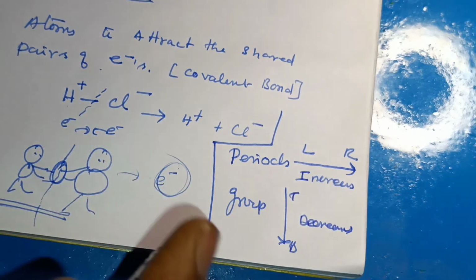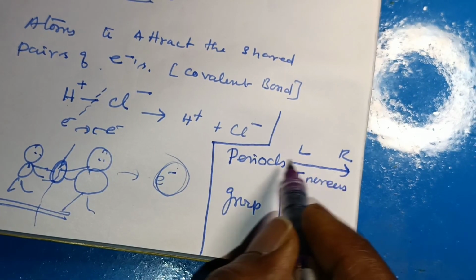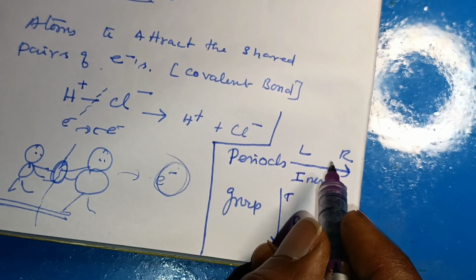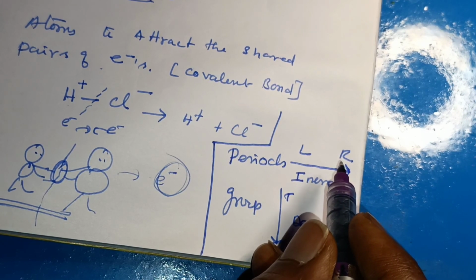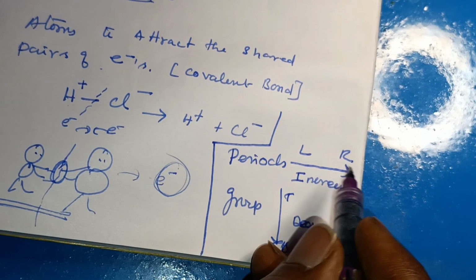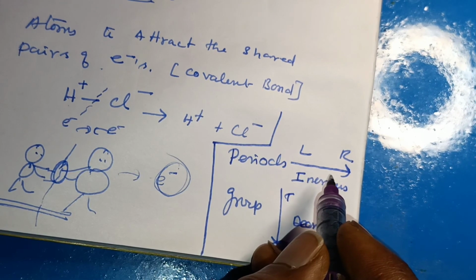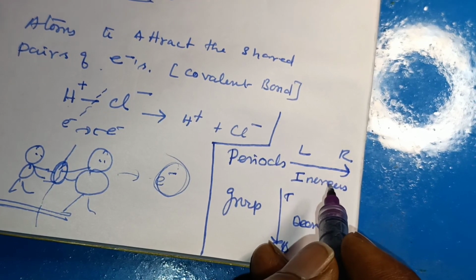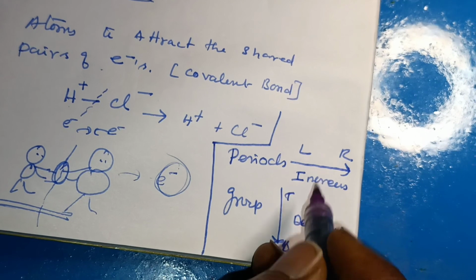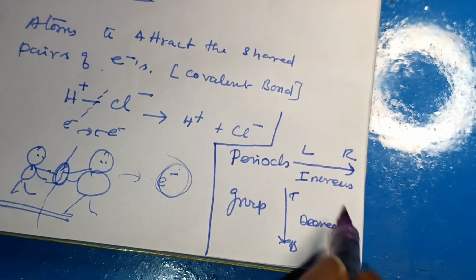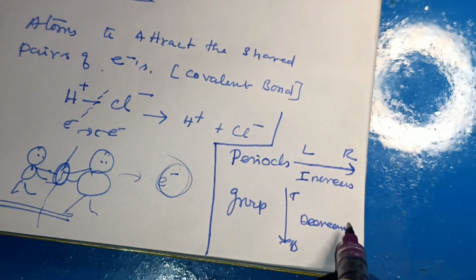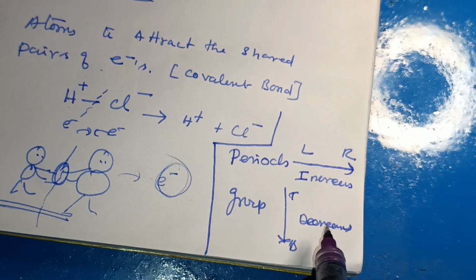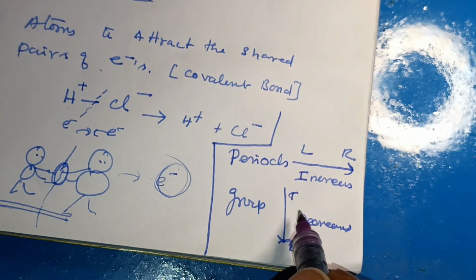Because the nuclear charge increases in the periods, the electrons are held more strongly, so the electronegativity increases. On moving down the group, the electronegativity of elements decreases because the number of valence shells increases. That's why it decreases along the group.